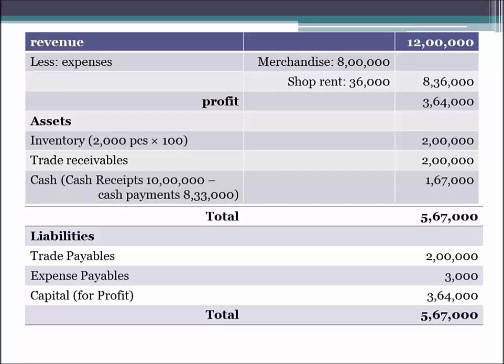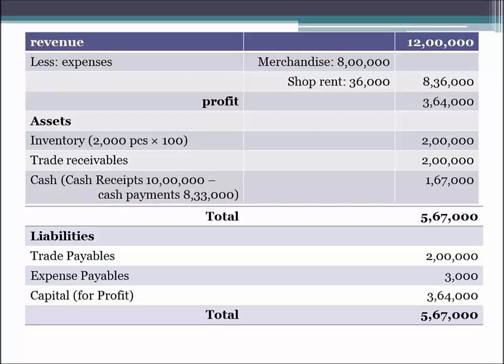And by applying the matching concept, we deduct the expenses of the merchandise sold. And what are the expenses? The expenses are 8,000 into 100. How? We purchased 10,000 pieces, but we are deducting only 8,000 because of the matching concept. We have to match the expense with the revenue. Since we are taking the revenue of only 8,000 pieces, we will take the expense of 8,000 pieces only, and we will not take the expense of full 10,000 pieces. This is how the matching concept operates.